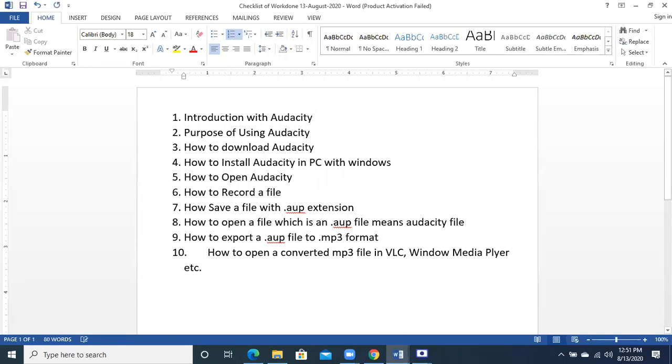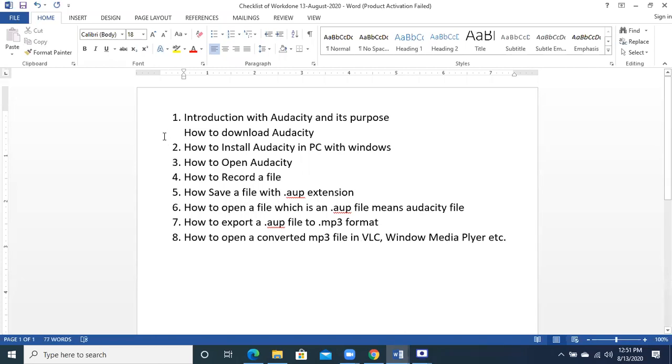We studied today about the introduction to Audacity, and how to install it, how to work, a little work you explained today, and then how to take the sample recordings from the internet, how to convert the Audacity file into MP3 file. Good.